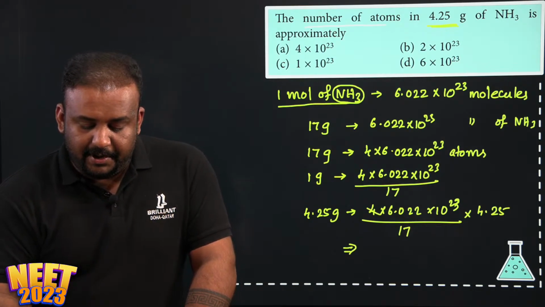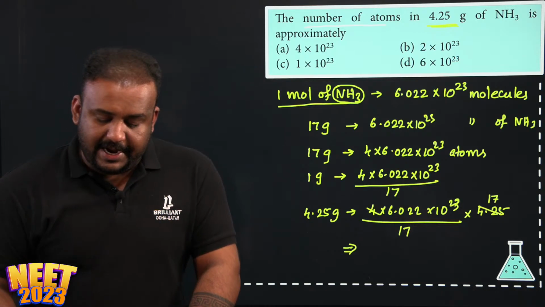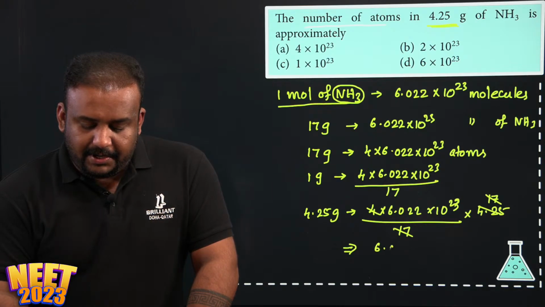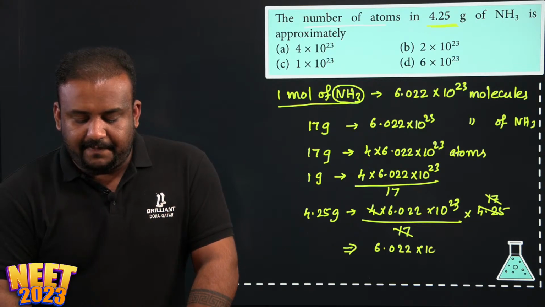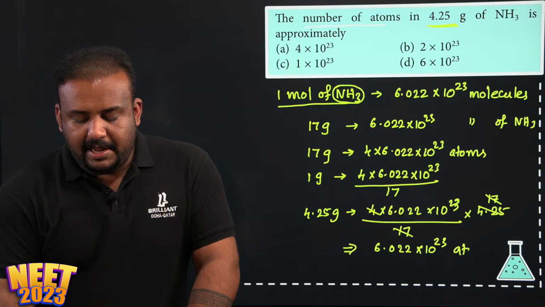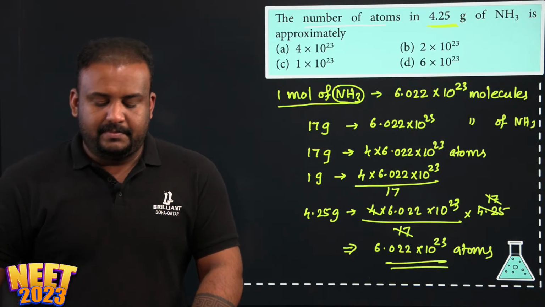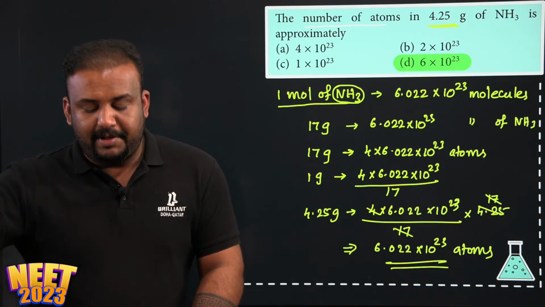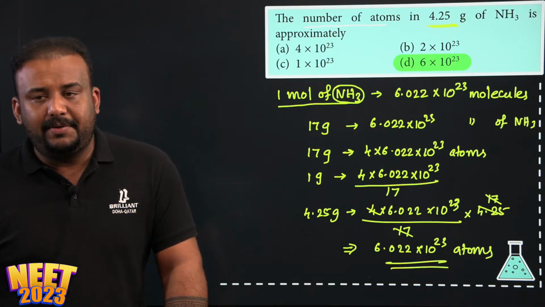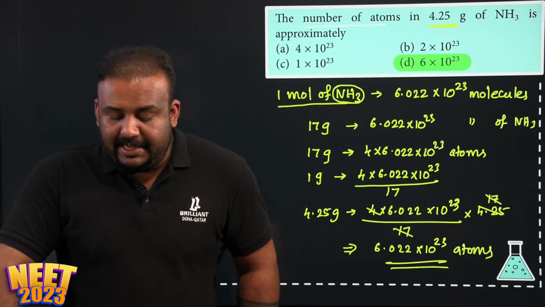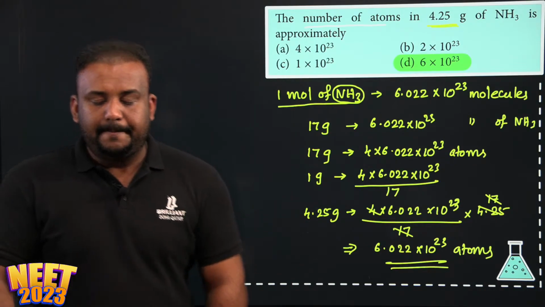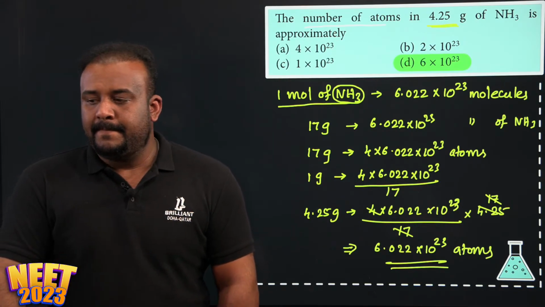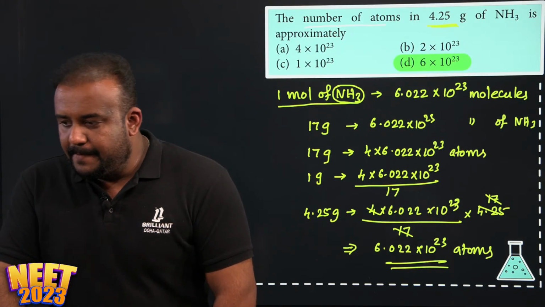Now you see 4 into 4.25 is 17 again, right? So 17 and 17 get cancelled, so it will be equal to Avogadro number itself. That many atoms will be there, right? And in the options you can clearly see that Avogadro number is not given as the accurate value, it is just approximated and taken as 6 into 10 raised to 23. Did you understand this question? Is this question clear to everyone?